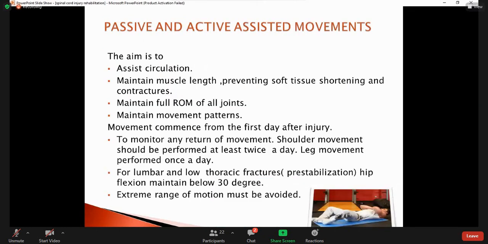Passive and active assisted movement exercises. Do you guys have an idea about passive and active exercises?